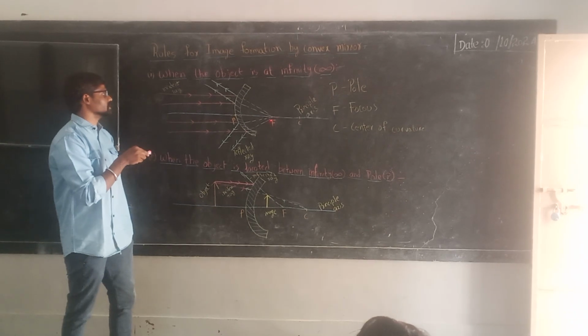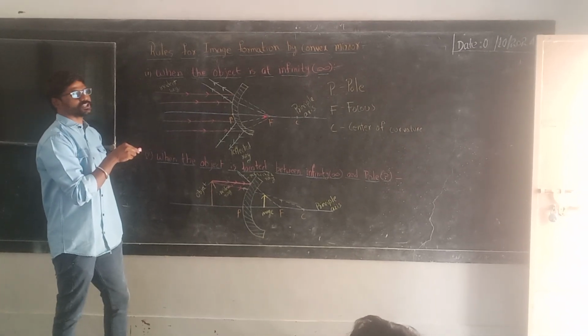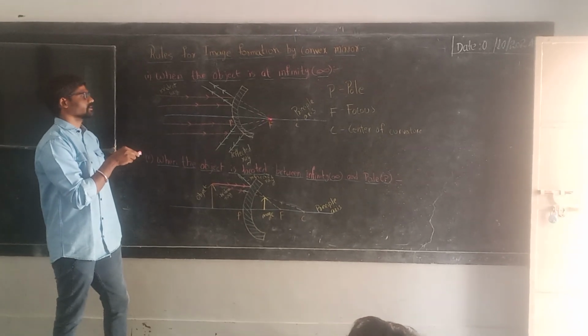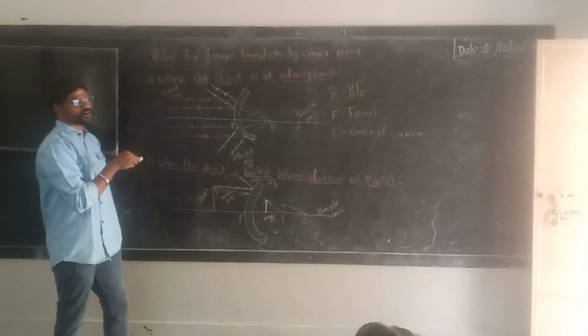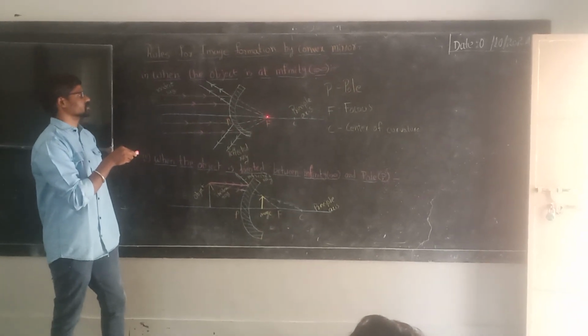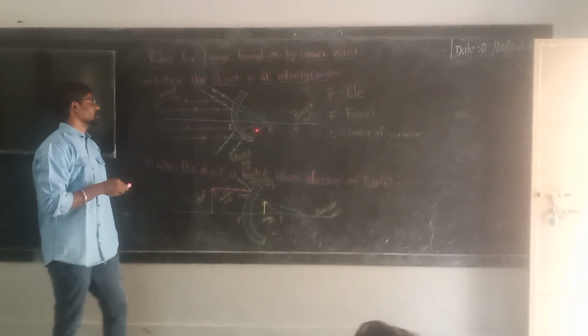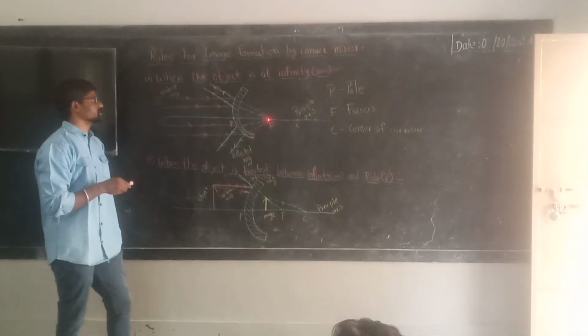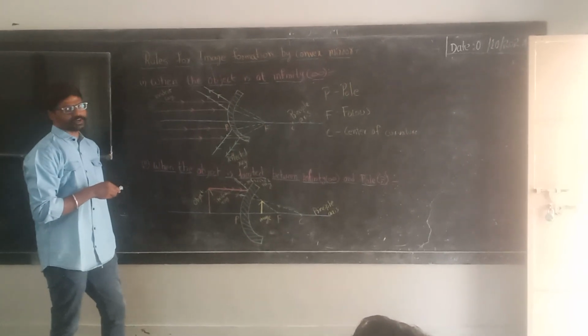So the position of the image is at focus. The nature of the image will be virtual and erect. The size of the image will be point size.